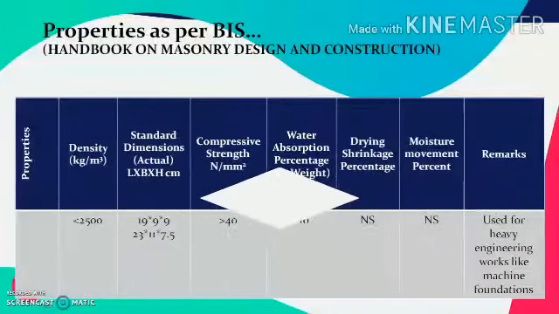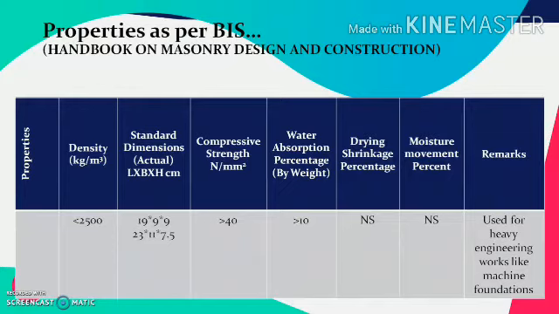Let's see the properties of such blocks. As per the Handbook on Masonry Design and Construction, the density of such bricks should be more than 2500 kg per meter cube. The standard dimensions for such brick are very similar to those of conventional brick: 19 by 9 by 9 centimeter or 23 by 11 by 7.5 centimeter.